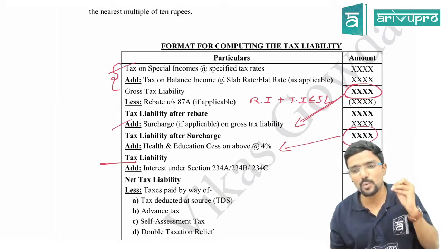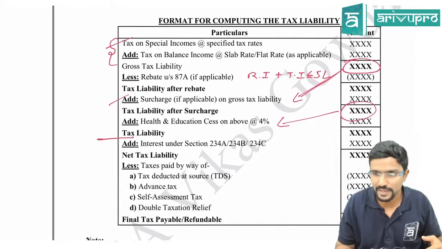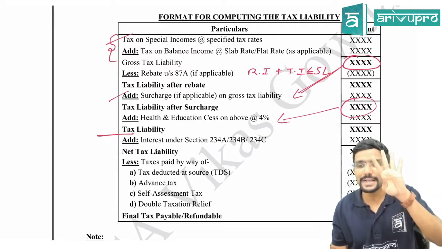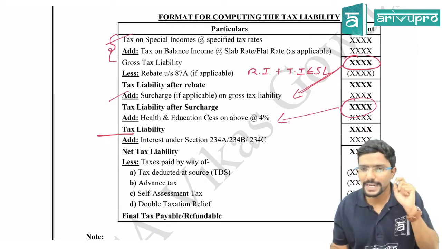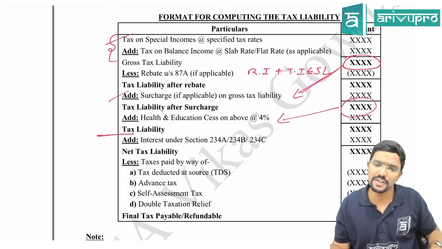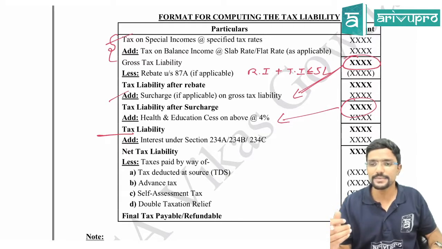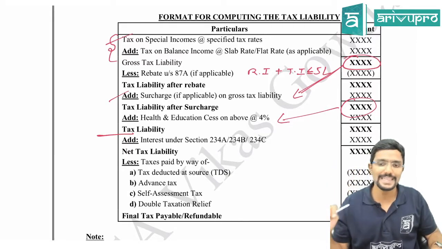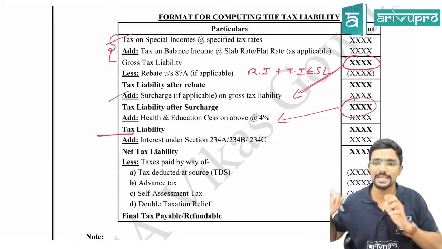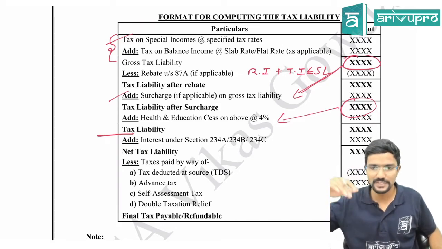When surcharge is applicable, what rate we will see now. After surcharge, you will be getting one figure, that is tax plus surcharge. On that you have to calculate health and education cess 4%. And health and education cess will always be mandatory, guys. It will always be mandatory for everyone, irrespective of your income. If you are paying any tax, on that tax figure you have to pay 4% health and education cess. Clear? So you will get a final tax liability which you have to pay to the government. Agree? Some more things are there which I will discuss later.